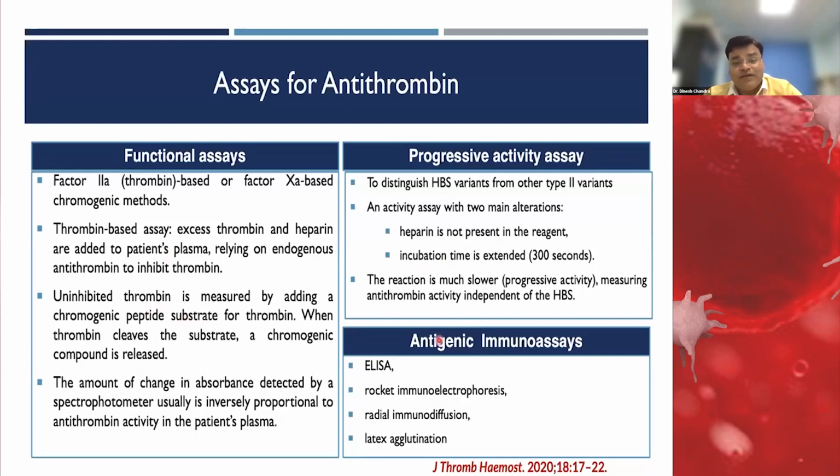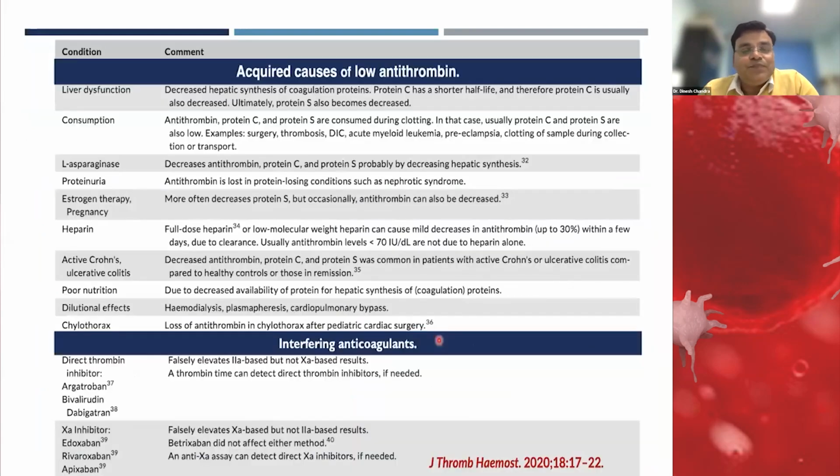There are also other methods to assess antithrombin, like ELISA or latex agglutination, which are rarely done nowadays. The majority of people do the chromogenic assay for antithrombin deficiency. There are a lot of acquired causes which can give you a low antithrombin.